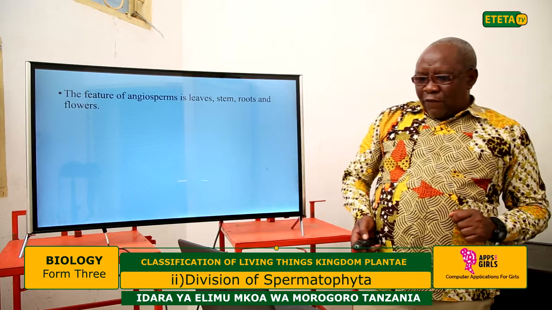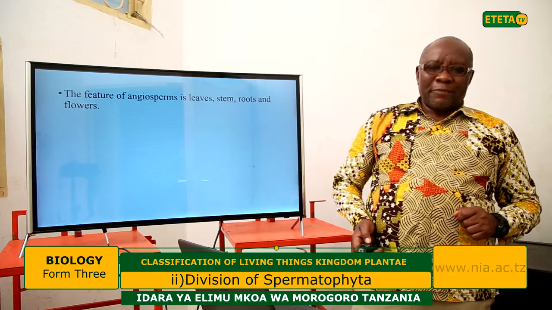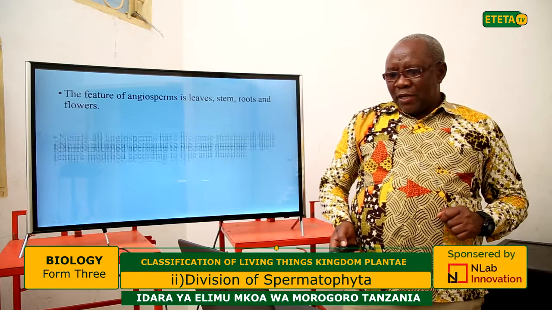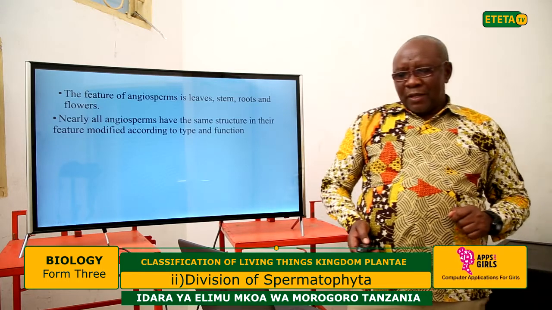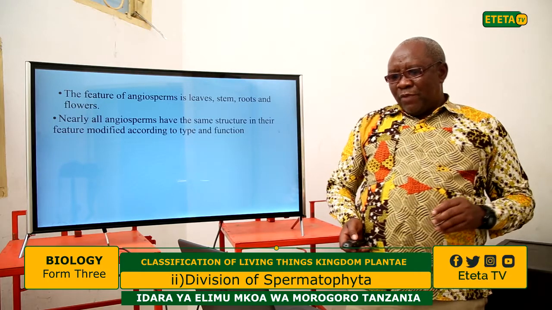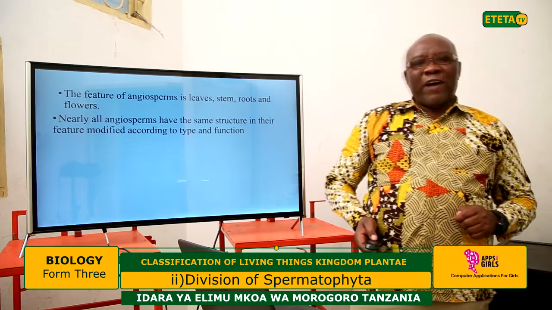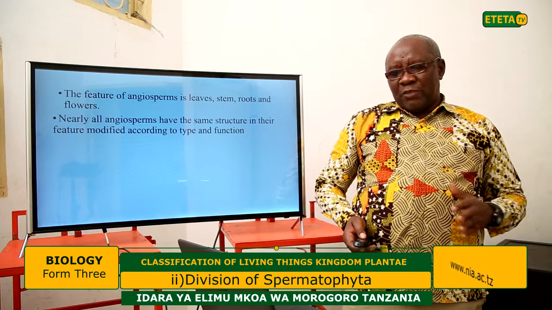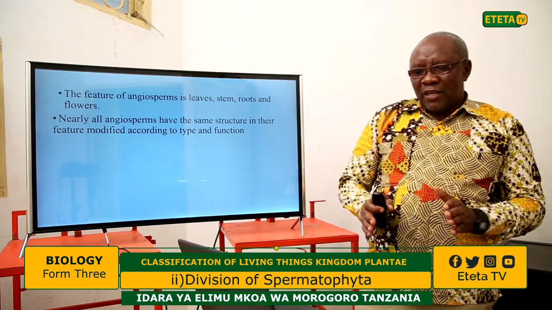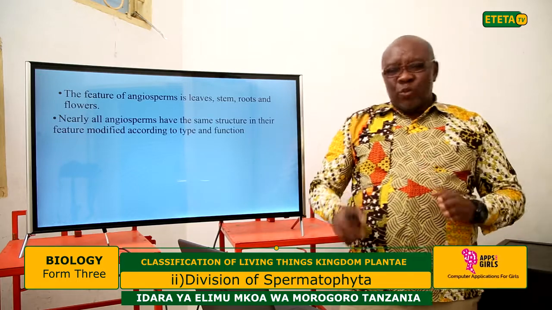The features of angiosperms are leaves, stems, roots, and flowers. Another point of difference is that nearly all angiosperms have the same structure, which can be modified according to their future use.